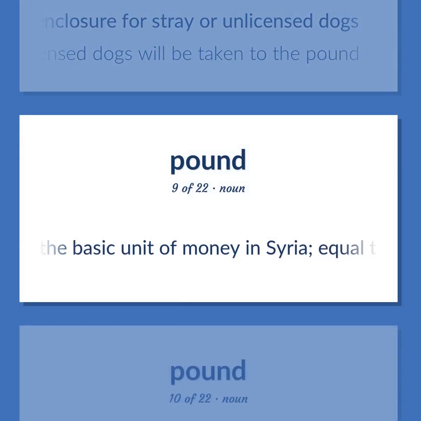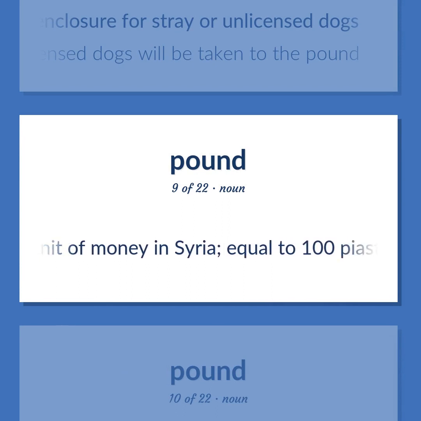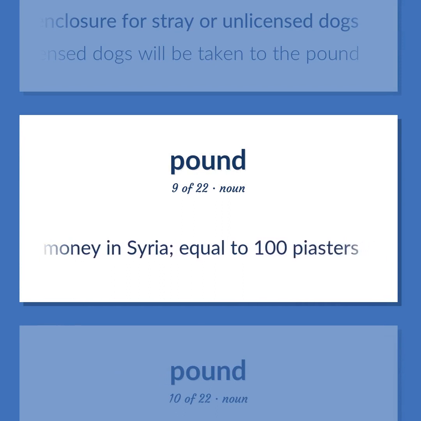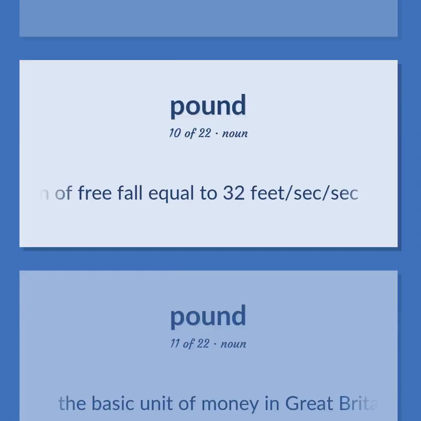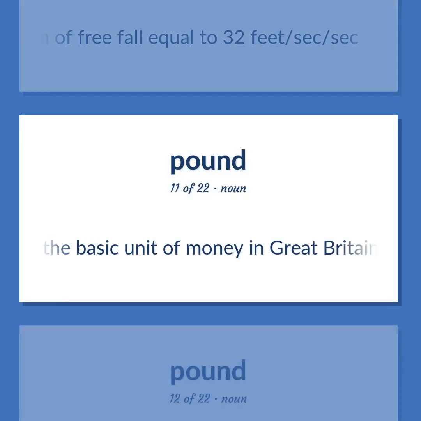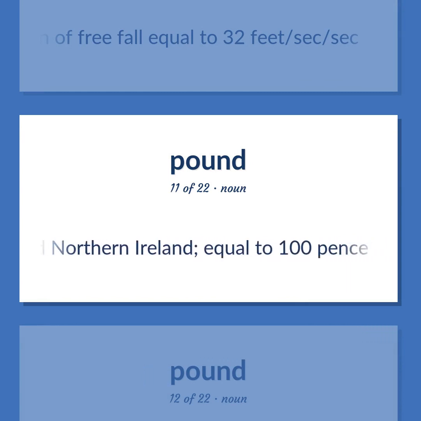The basic unit of money in Syria, equal to 100 piastres. A non-technical unit of force equal to the mass of 1 pound with an acceleration of free fall equal to 32 feet per second. The basic unit of money in Great Britain and Northern Ireland, equal to 100 pence.